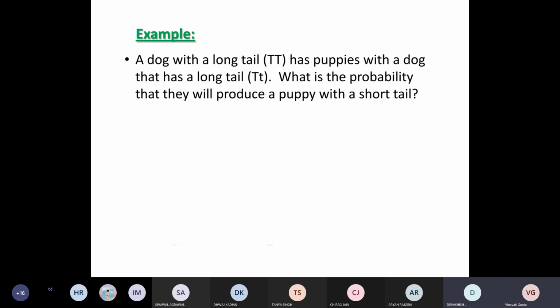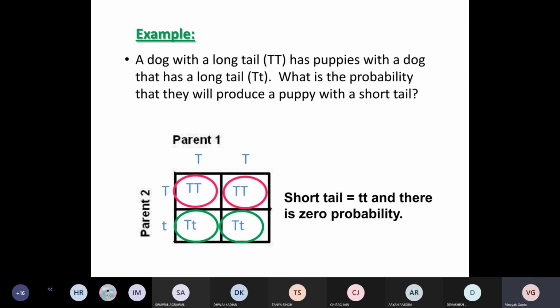Yes, it will be 0. You can do the Punnett square and you will find that in each small square you have capital T, which is the dominant one. That means all the puppies will be having the long tail. So there is a 0 probability that a puppy will be there with a short tail.